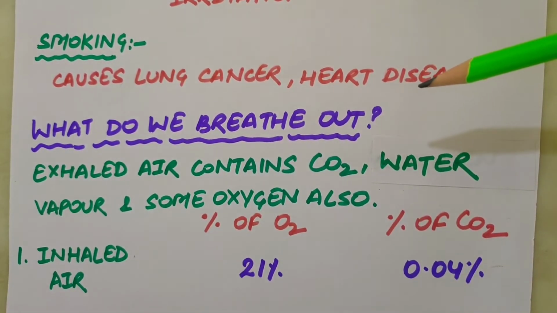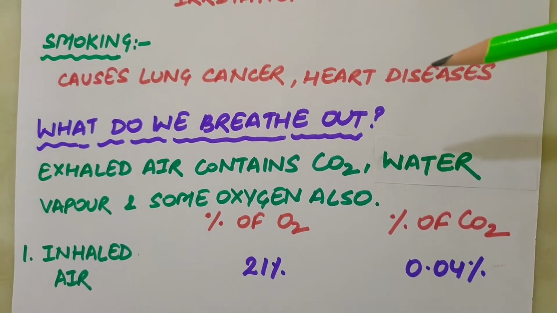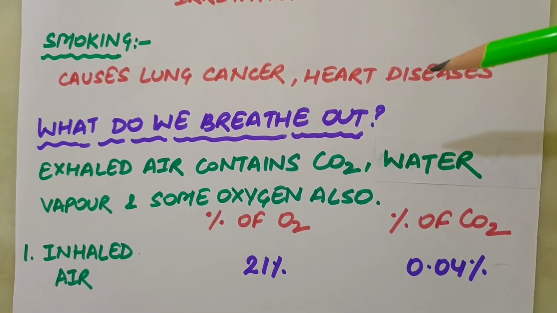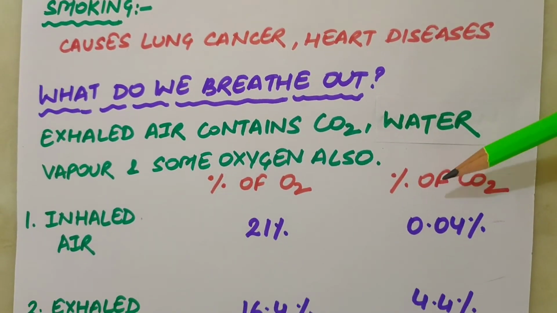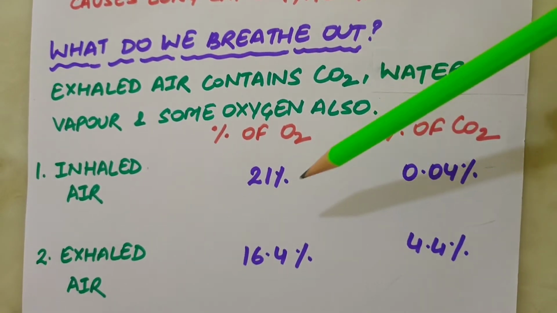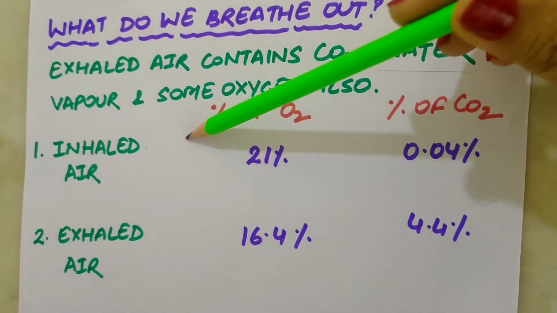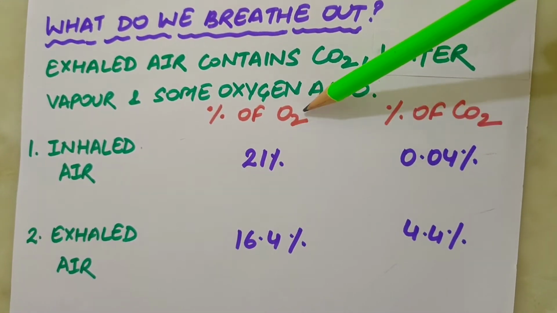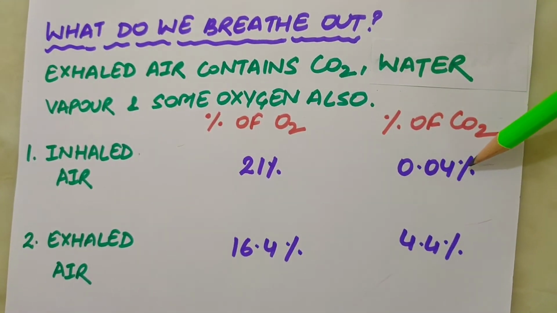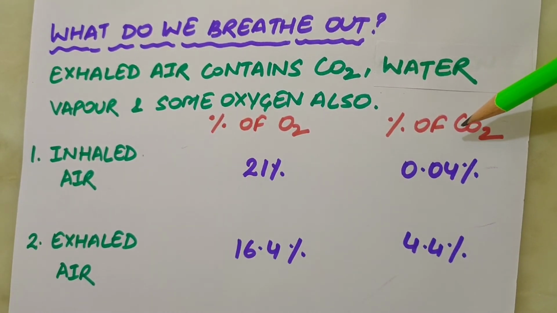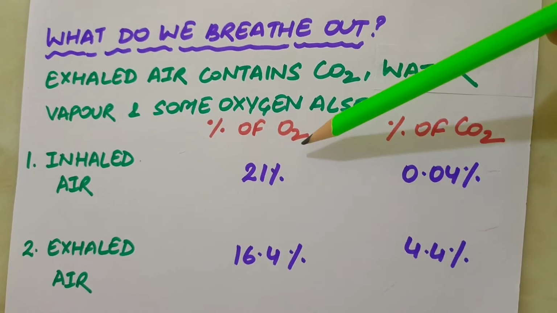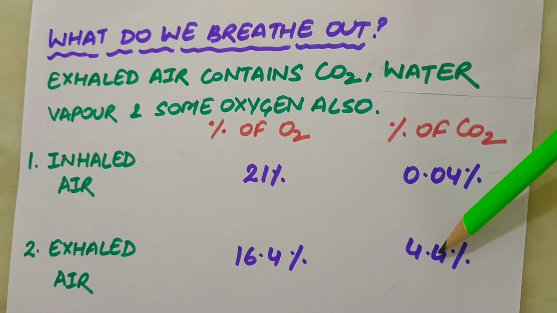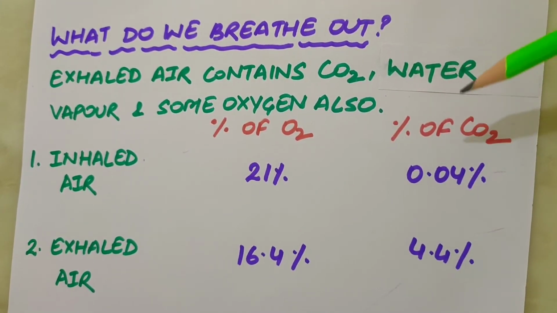The percentage of oxygen and carbon dioxide in inhaled air can be shown as: inhaled air contains 21% of oxygen and 0.04% of carbon dioxide, while exhaled air contains 16.4% of oxygen and 4.4% of carbon dioxide.